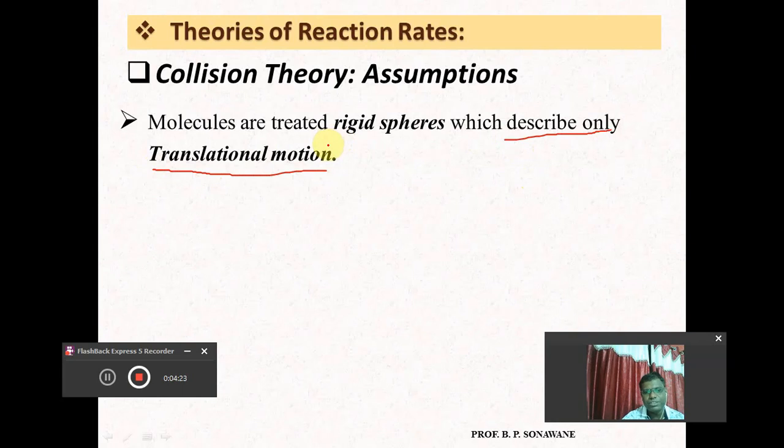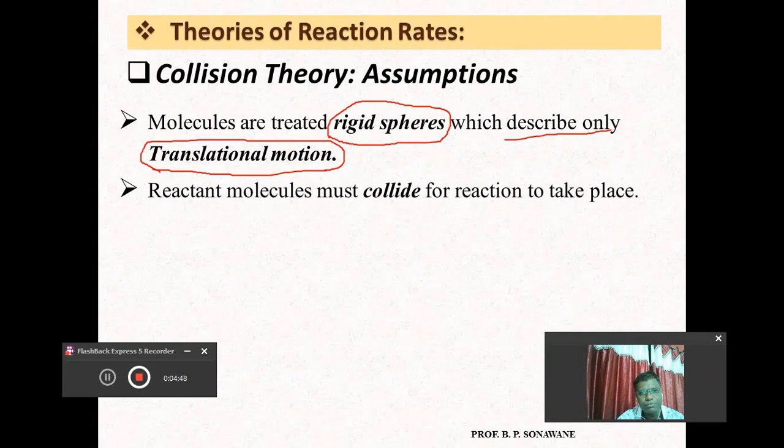Rigid spheres means these have a constant shape or constant size, and they show a particular motion called translational motion. So in the first assumption, molecules are treated as rigid spheres which show translational motion.